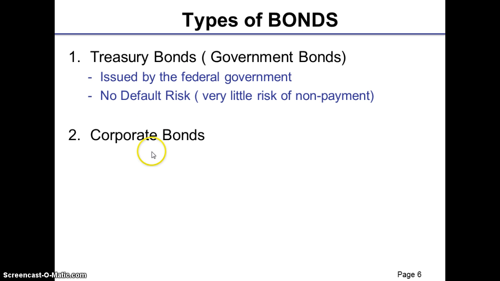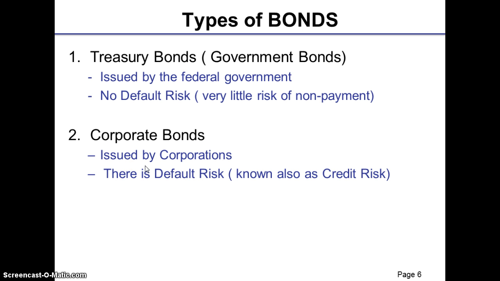Then we come to corporate bonds. Corporate bonds are the bonds which are issued by corporations, and there is a default risk on corporate bonds, which is also known as credit risk. Default risk is also referred to as the